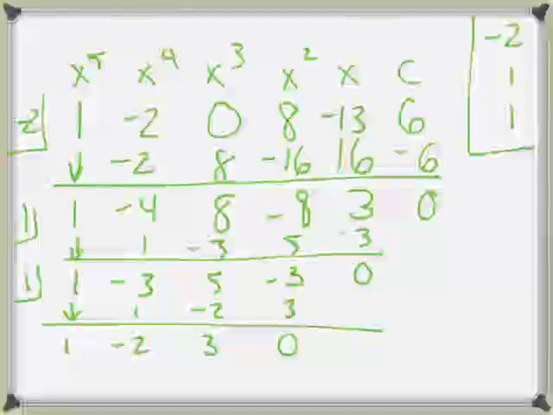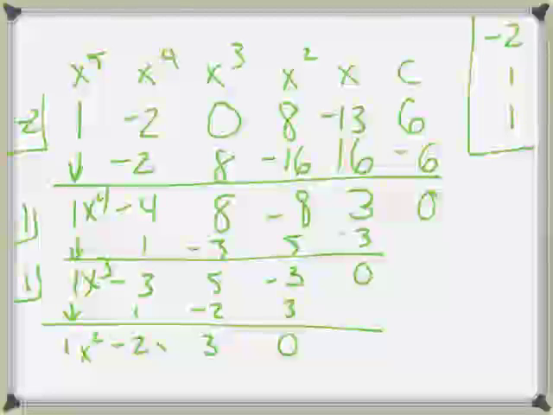We learned when we learned synthetic division that if we start with an x to the 5th, after doing one set of division, where are we? X to the 4th. So after our first division, we were at x to the 4th, and then we divided again, so that would bring us to x to the 3rd, and then we divided again, so now we're at x squared.